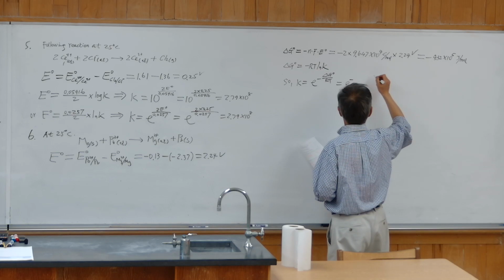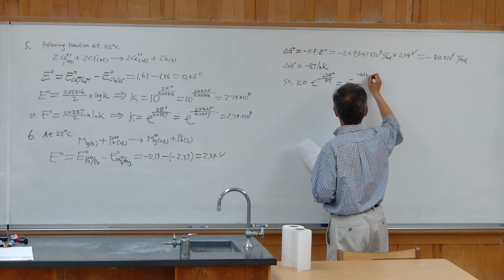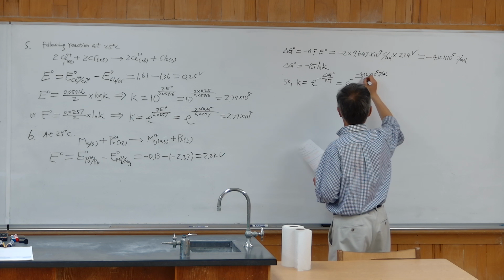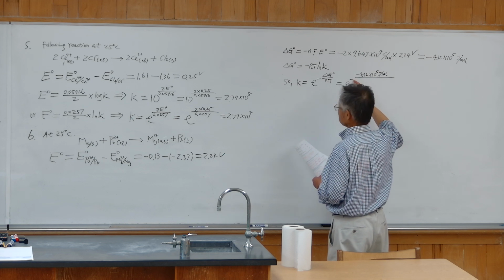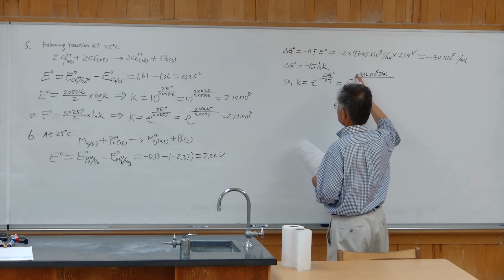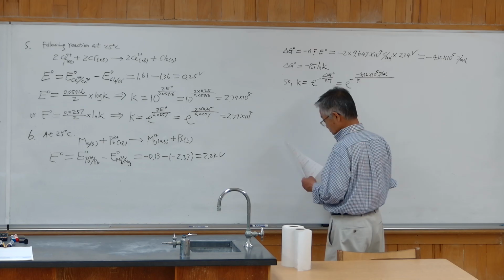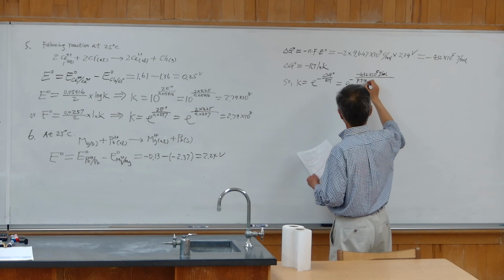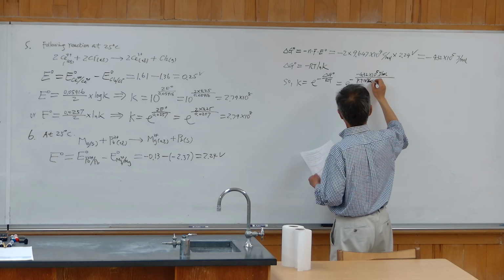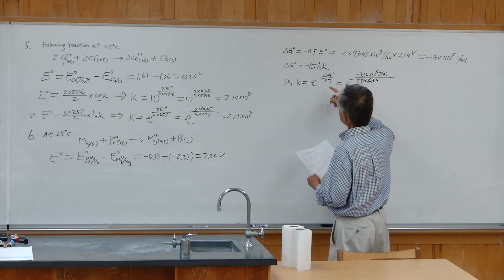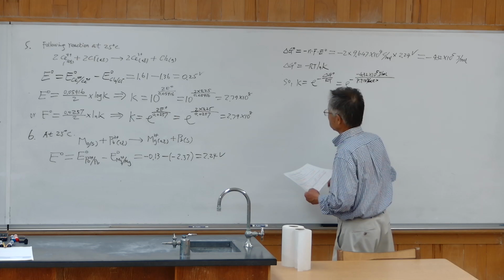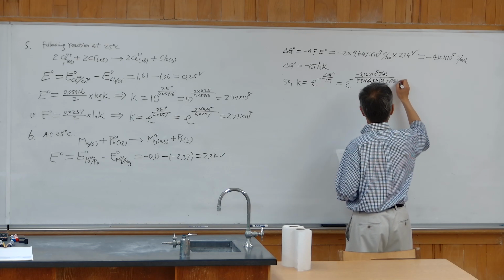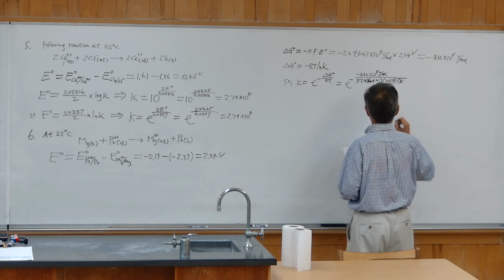Delta G itself is negative 4.32 times 10 to the 5th power joule per mole. Be careful with the negative sign: delta G itself is a negative value. R is the gas constant, which also is provided: 8.314 joule per mole per K. T is the temperature at 25 degrees Celsius, so convert it to Kelvin by adding 273.15.